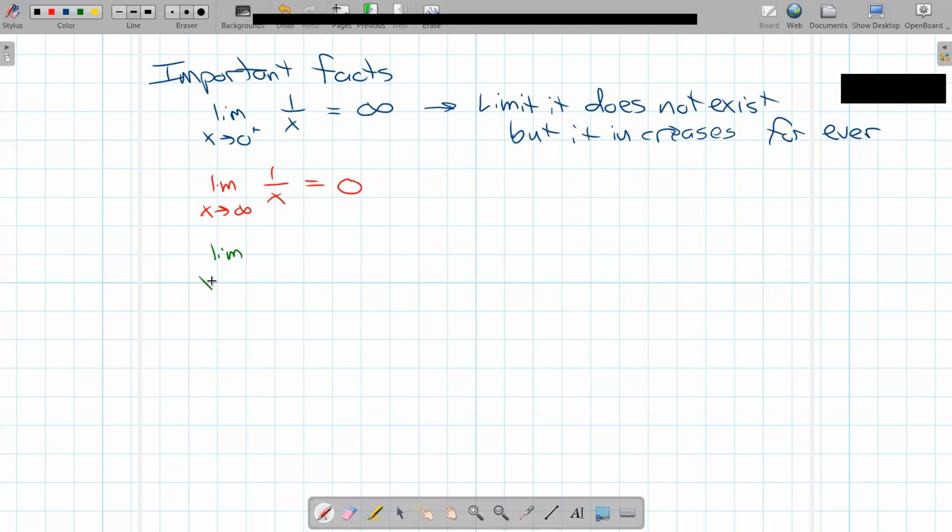Limit as x approaches 0 from the left side of 1 over x. So from the left side means I have negative numbers. 1 over a small negative number is a big negative number. And again, that's just a fancy way of saying it does not exist. And this time it decreases forever because of the negative. So this limit does not exist, but it decreases forever.